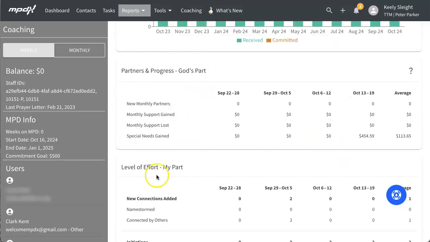The Partners in Progress God's Part section of the coaching report is where new monthly partners, monthly support gained, monthly support lost, and special needs gained will appear. You can't control what people decide. These results are determined by God working in people's hearts and lives to direct and redirect their financial resources. As donations start and stop, these amounts will adjust in MPDX.